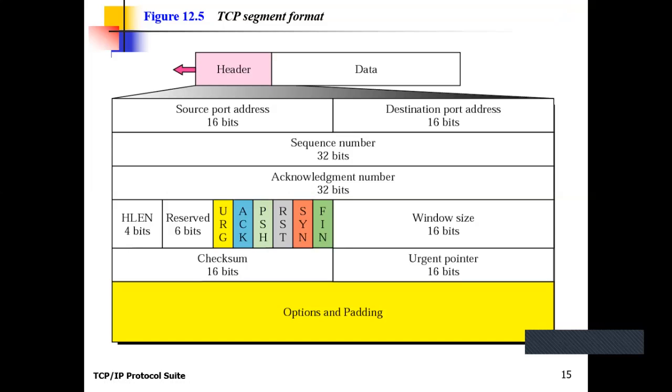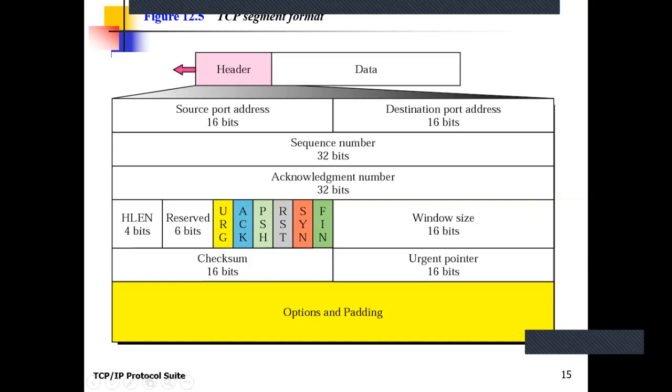As we discussed in the example, how we assign the sequence number to the segment depends upon the size of the segment, and the first byte number is used as the sequence number for the segment. Clear? Like in the previous example, the sequence number of segment 1 is 10,001. This sequence number is represented in 32-bit format.